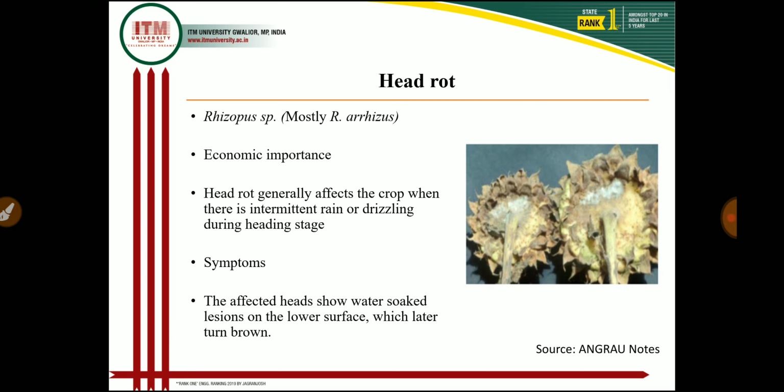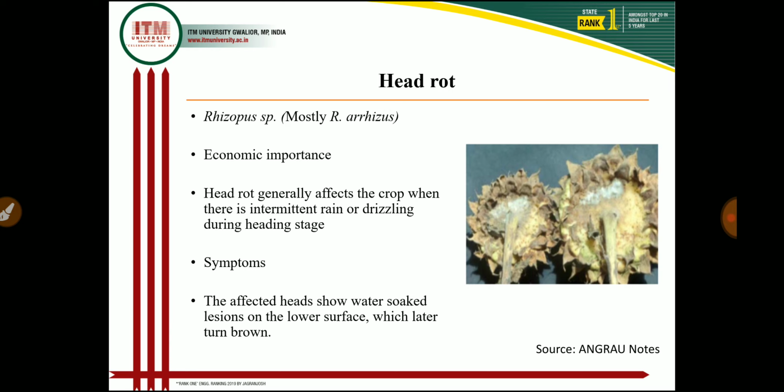In symptoms, the affected head shows water-soaked lesions on the lower surface of the head. As you see in the photograph, there is water-soaked and whitish mycelial growth that we can see on the lower surface. And these whitish water-soaked lesions then turn brown in color, and the discoloration may extend to the stalk from the head, and the affected portion of the head becomes soft, pulpy, and insects are also seen associated with the putrefied tissue.